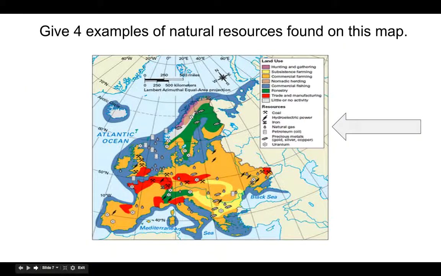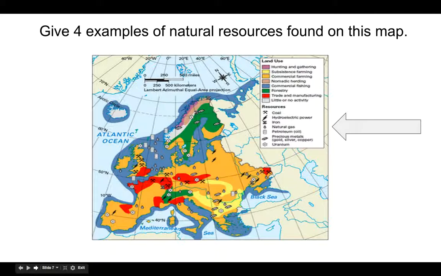So the next thing I want you to do is look at this map carefully and give 4 examples of natural resources found on this map. Okay, so when you look at it, the arrow is pointing to the spot you need to look, because remember, the key unlocks the information that you need in order to be able to truly read a map. So I want you to take a look at that and say, what would be 4 natural resources that you could find on this particular map?